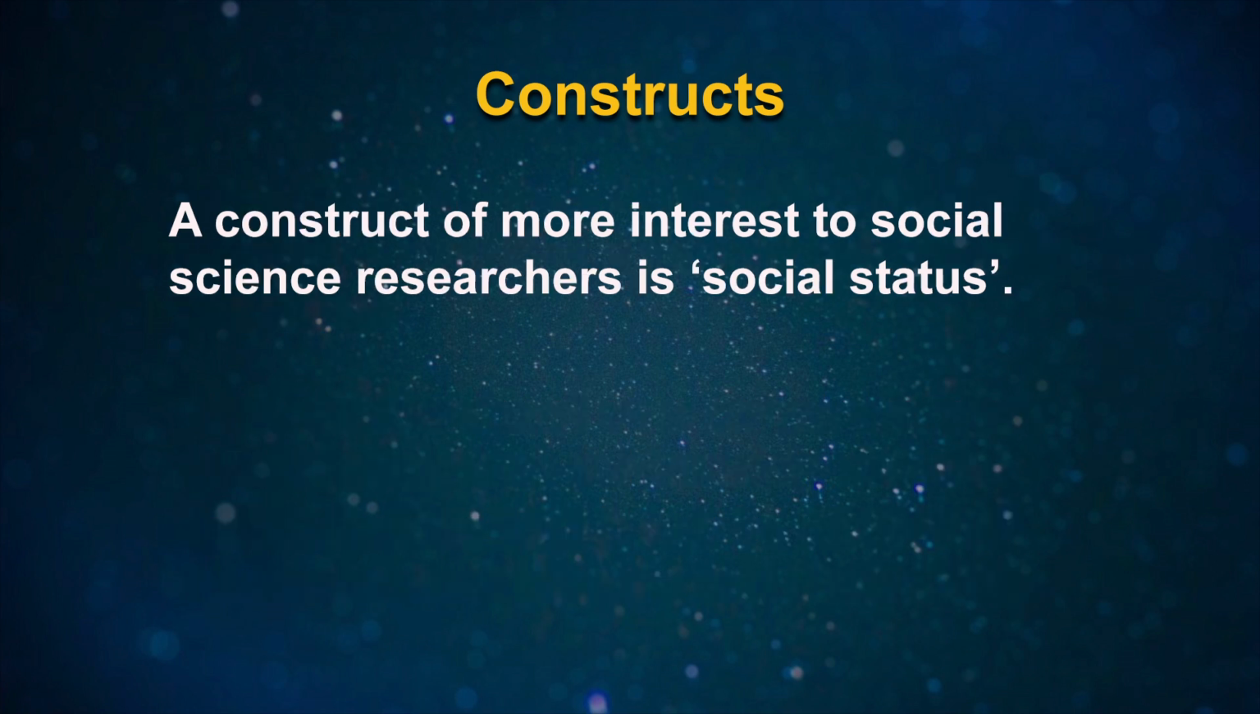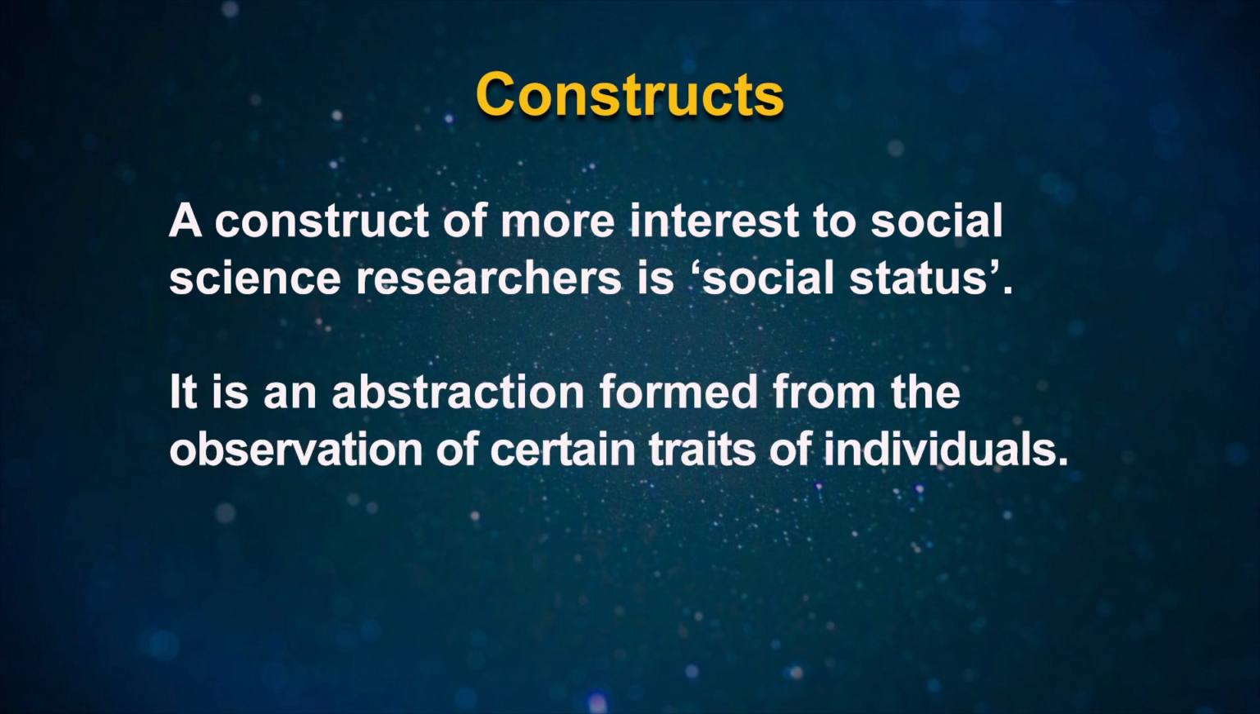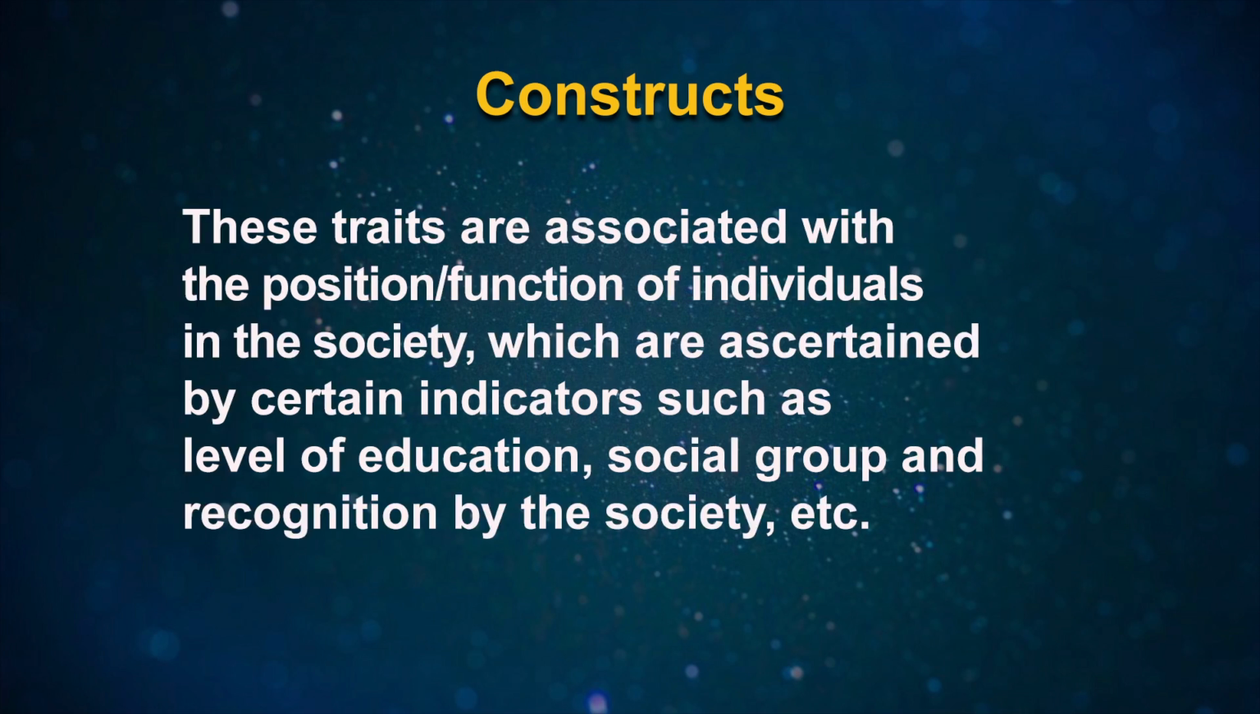A construct of more interest to social science researchers is social status. It is an abstraction formed from observation of certain traits of individuals. These traits are associated with the function of individuals in the society, which are ascertained by certain indicators such as level of education, social group and recognition by society, etc.